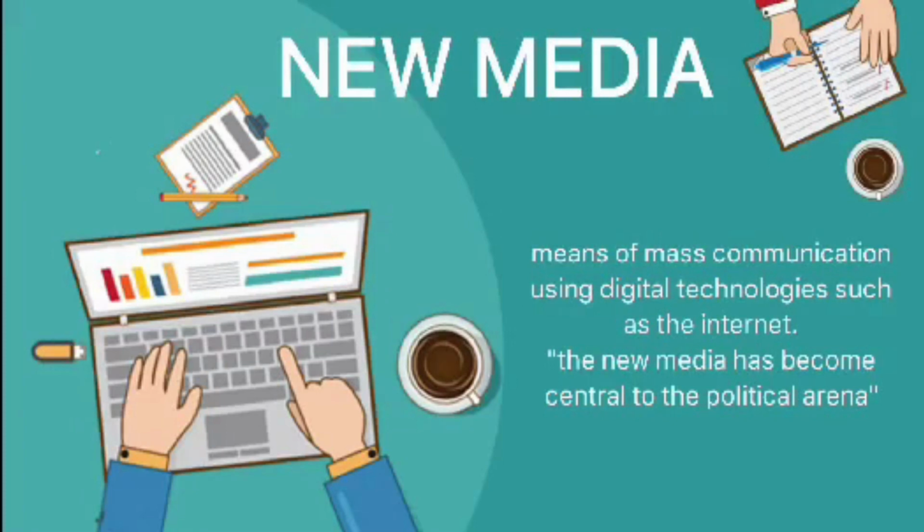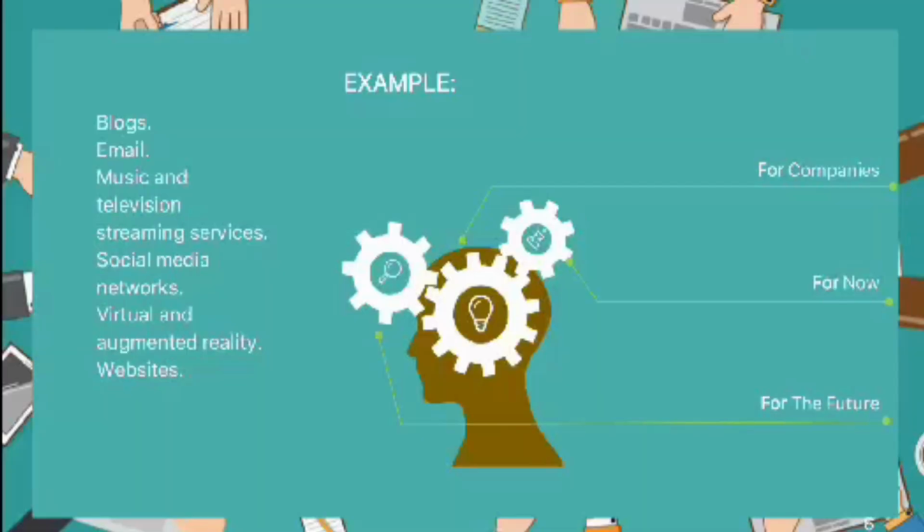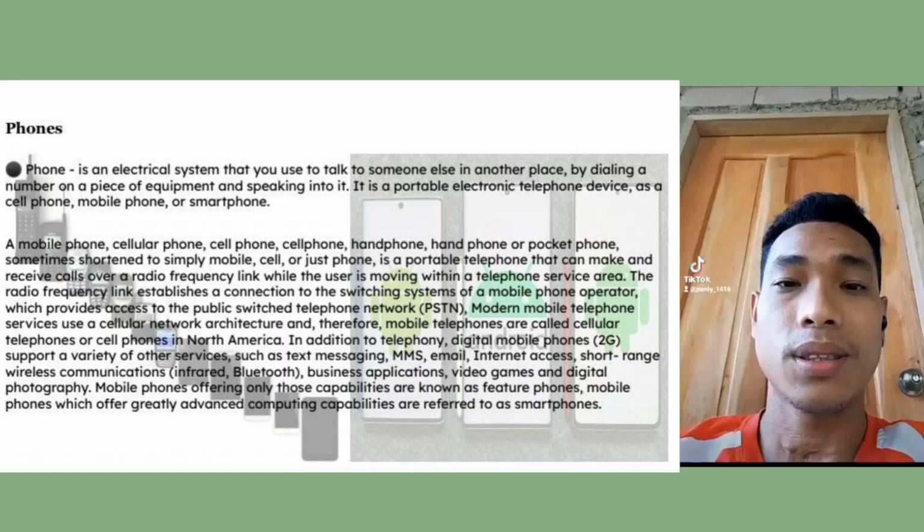New media, means of mass communication using digital technologies such as the internet. The new media has become central to the political arena. Examples: blogs, email, music and television streaming services, social media networks, virtual and augmented reality websites.